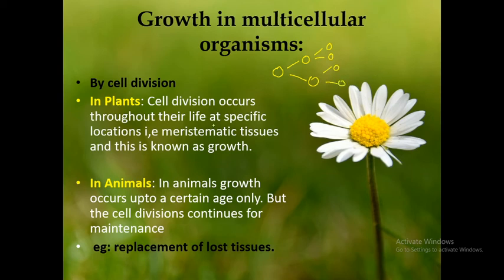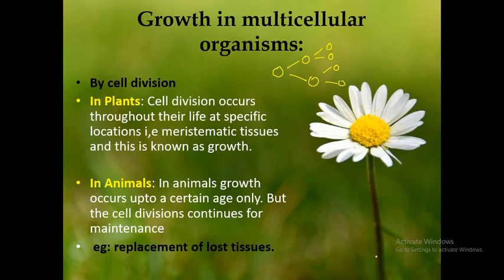Now, how does this cell division help? Cell division occurs throughout their life at specific locations, in meristematic tissues, and this is known as growth. We'll know more about what meristematic tissue is, how it works, what it does, and why only in the meristematic tissue this happens. Cell division in plants occurs throughout their life, and that only at specific locations, not everywhere.